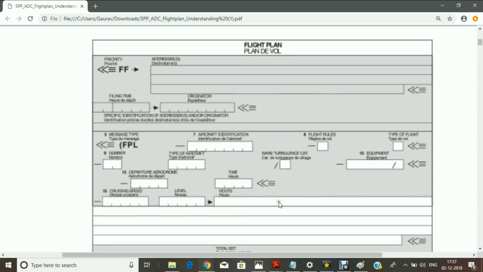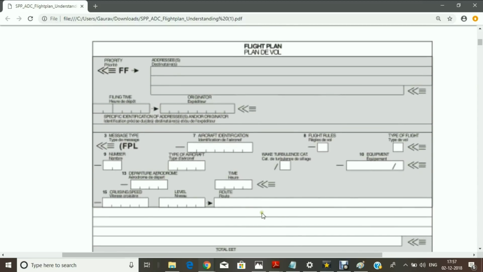This route block has around 4 to 5 lines. So you have to enter where you are changing to VFR. Suppose you are changing from IFR to VFR at Bravo Papa Lima, which is Bhopal. Then you will write Bravo Papa Lima Victor Foxtrot Romeo, which is VFR.